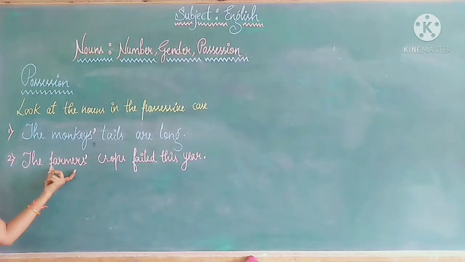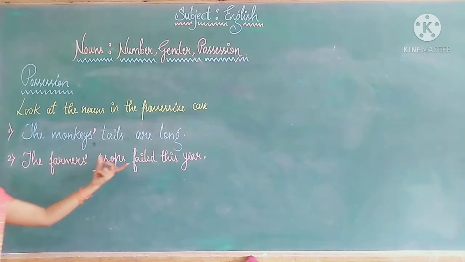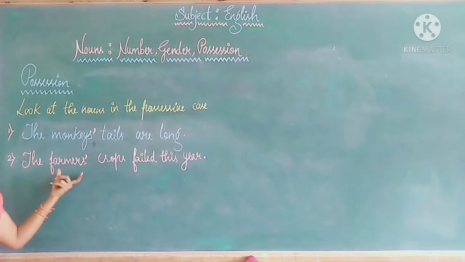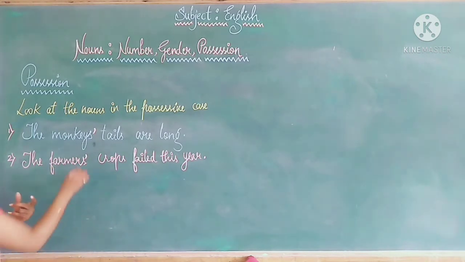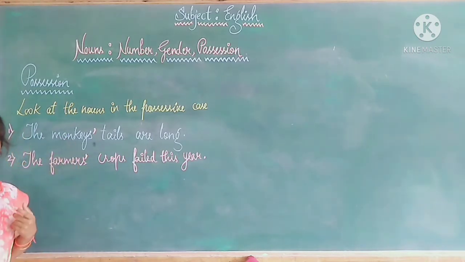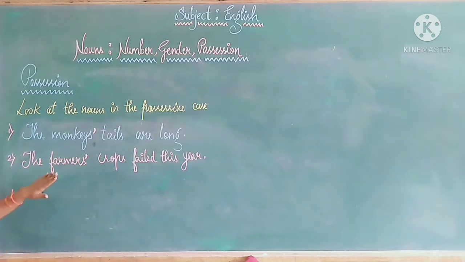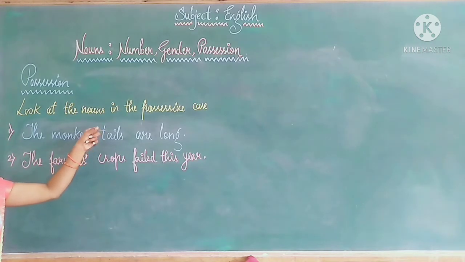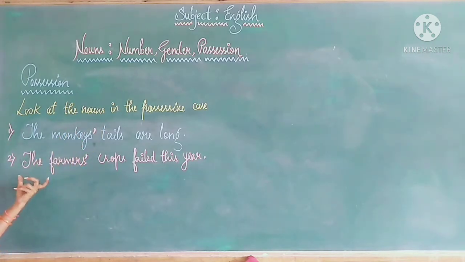So in the sentence, the farmers' crops failed this year, the noun is already in plural form, so we are using the apostrophe after the plural form. We put the apostrophe here. This is for nouns which we use in plural number.